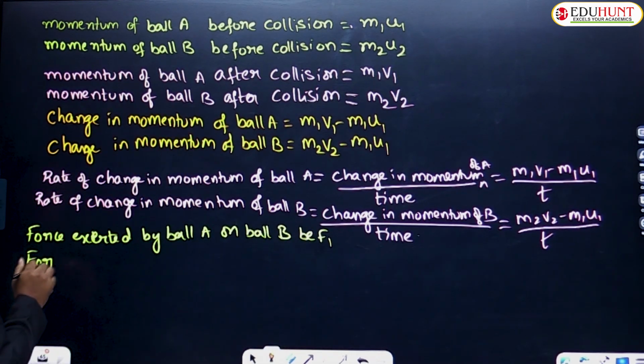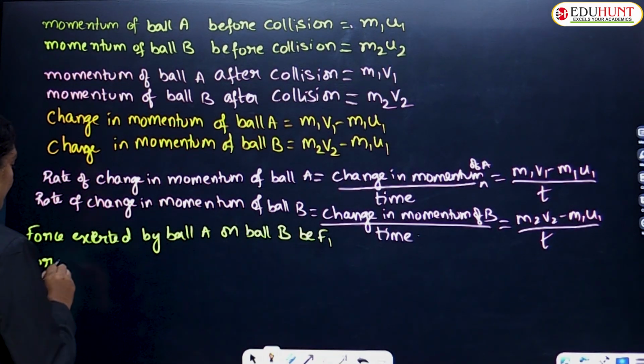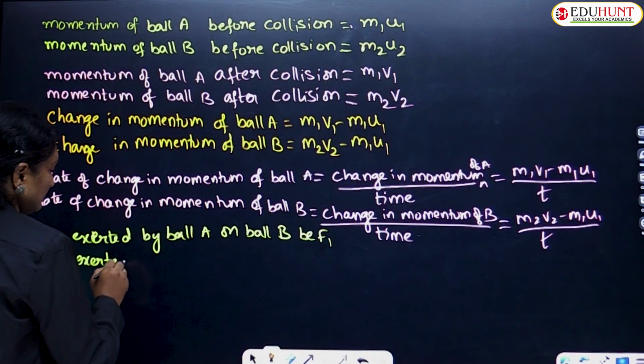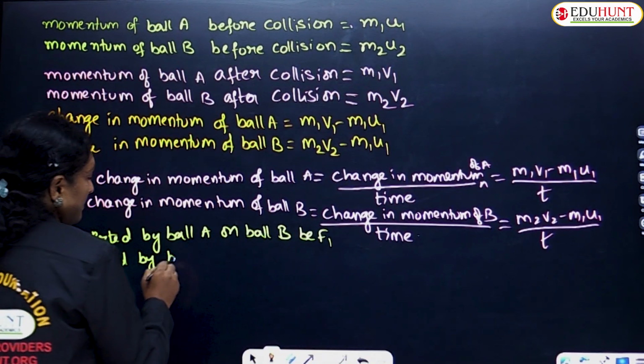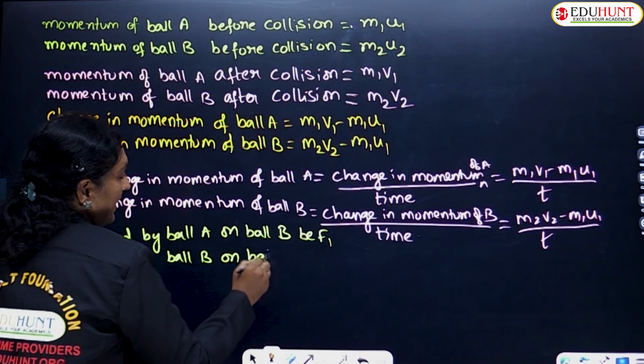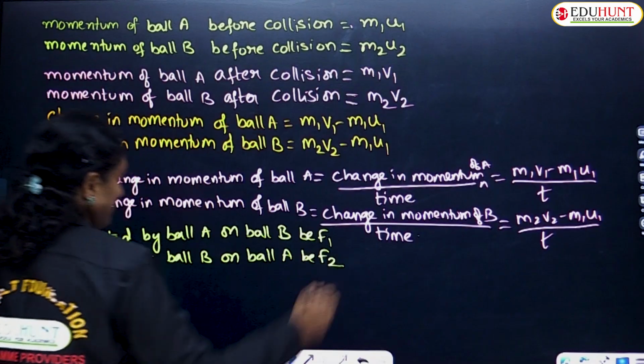Similarly, this first ball exerts some force on ball B, that I name as F1. Similarly, the force exerted by ball B on ball A, reverse, let us name this as some F2.